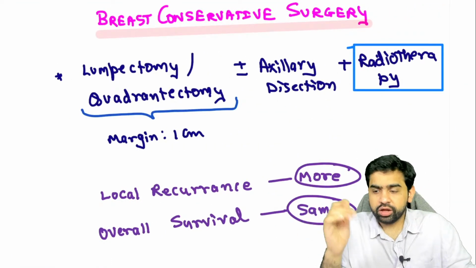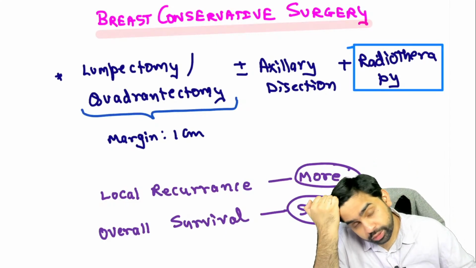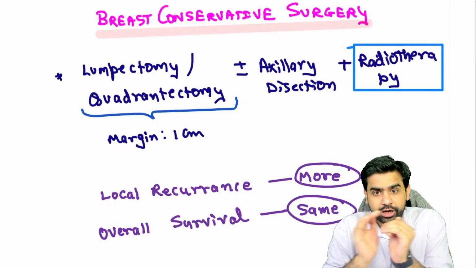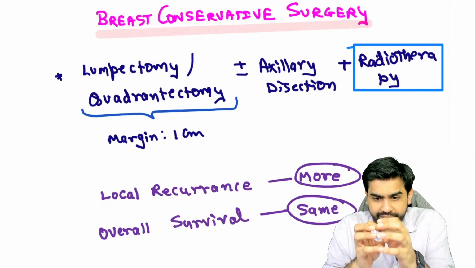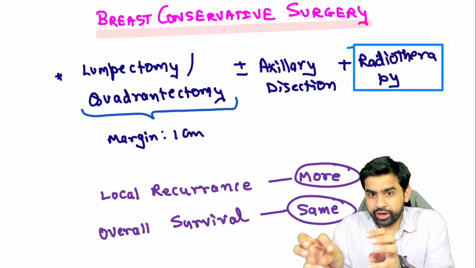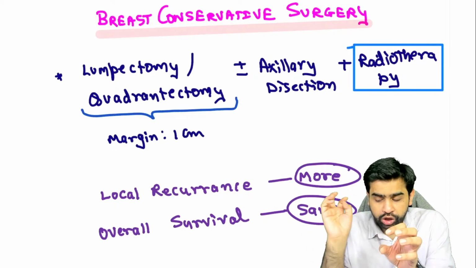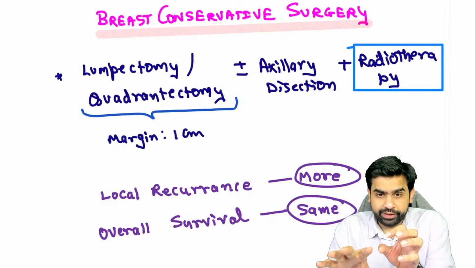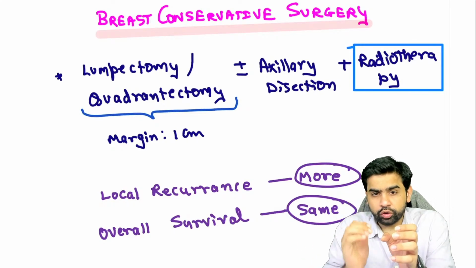Now what is breast conservative surgery? In breast conservative surgery, you remove one particular quadrant of the breast. So if, let's say, there is one particular lesion, you are going to perform a wide local excision of that, and then you are going to give radiotherapy to that particular area. Why do you want to give radiotherapy? Because you want to prevent the recurrence.